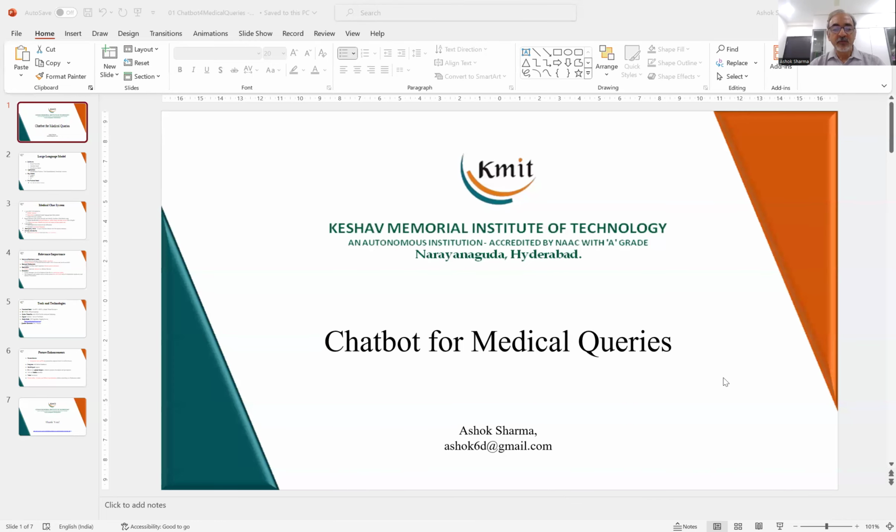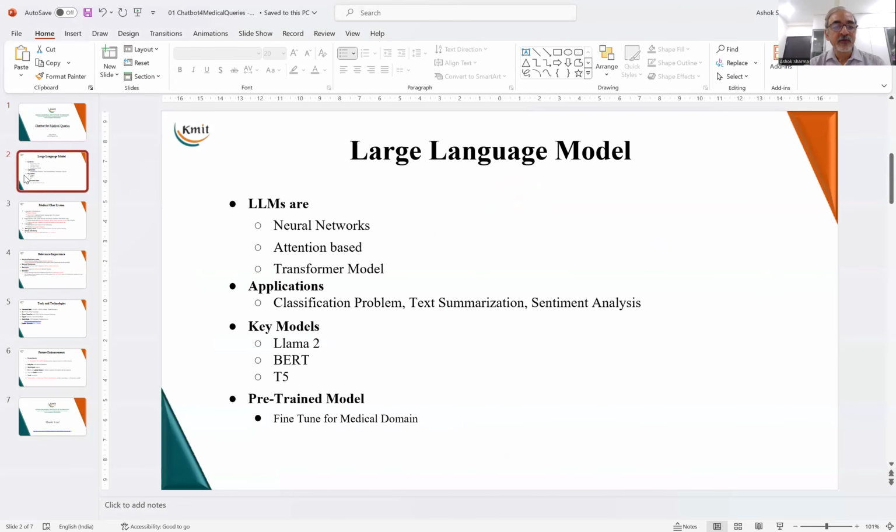Hello all, welcome to this user level description of project scenario chatbot for medical queries. Now this is a large language model based project. And what is a large language model? It is nothing but a neural network, and it uses transformer model which is inspired by the attention mechanism.